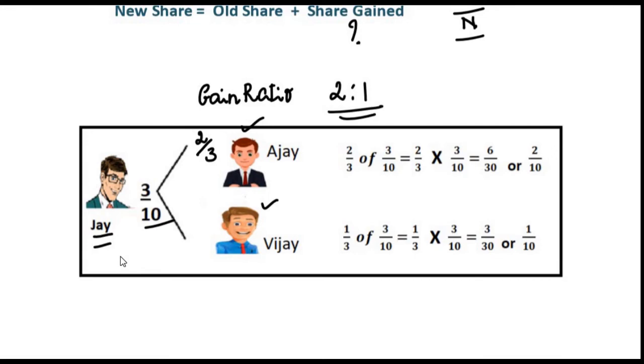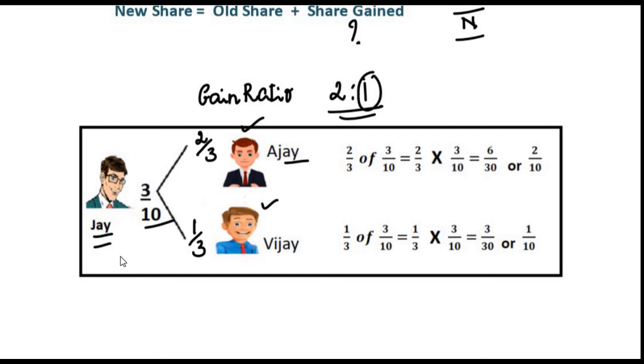Whenever the gain ratio is given, to find the share gained, this ratio gives 2/3. 2 + 1 is 3. 2/3 of 3/10 is the share gained by Ajay. What has Vijay gained? Once again, you need to use the same ratio. Using this ratio, we can find what is the share gained by Vijay. That is 1/3. Okay, when we take the ratio, it is 1 here, 1/3 of 3/10.